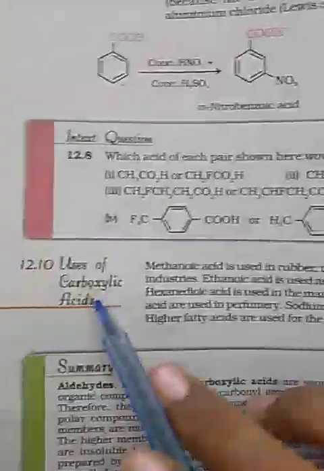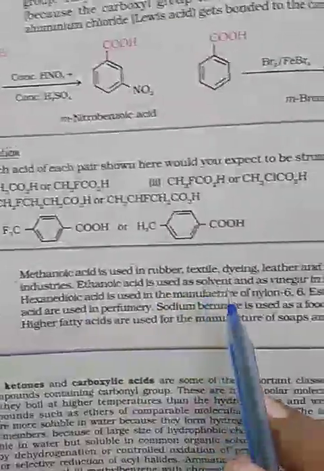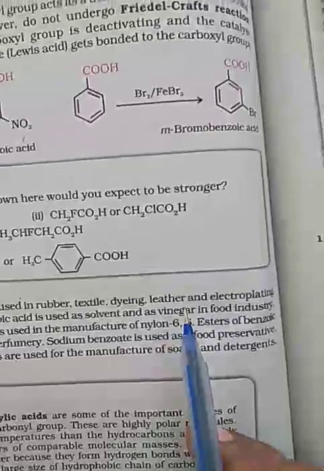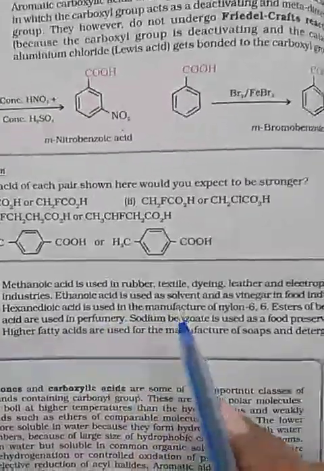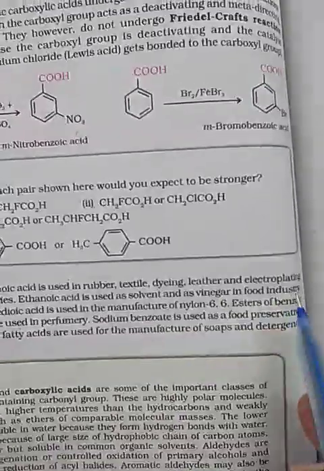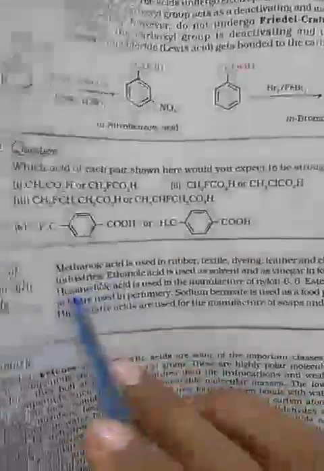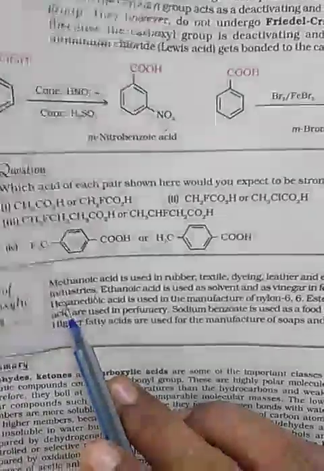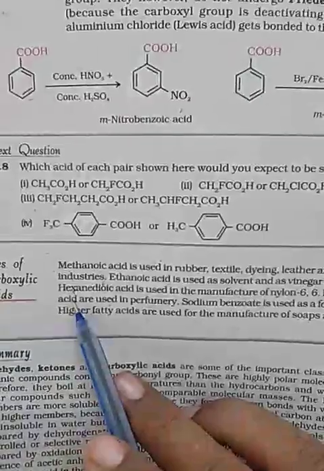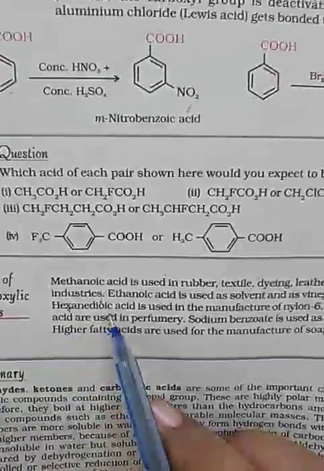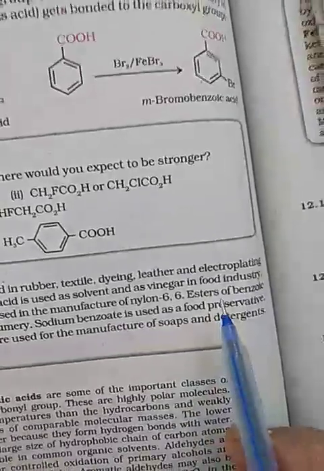Now our last topic is uses of carboxylic acids. Methanoic acid is used in rubber, textile, dyeing, leather and electroplating industries. Ethanoic acid is used as a solvent and as vinegar in the food industry. Earlier I said that when you take Chinese food, that sour taste comes from this liquid. Then hexanedioic acid is used in the manufacturing of nylon 6,6, which will come afterwards.